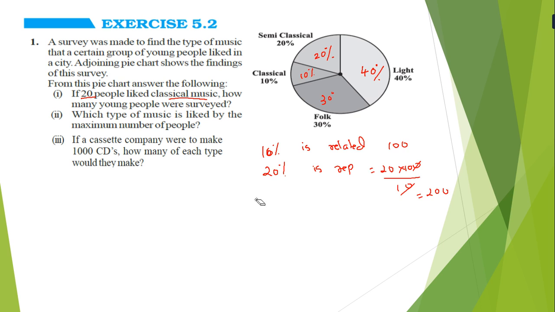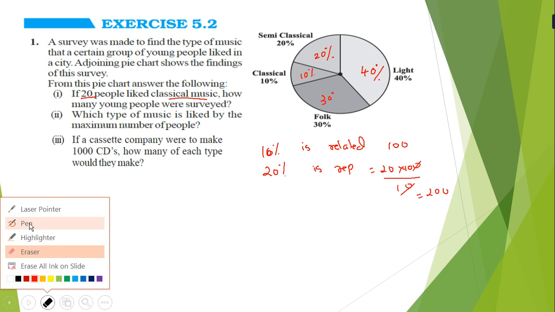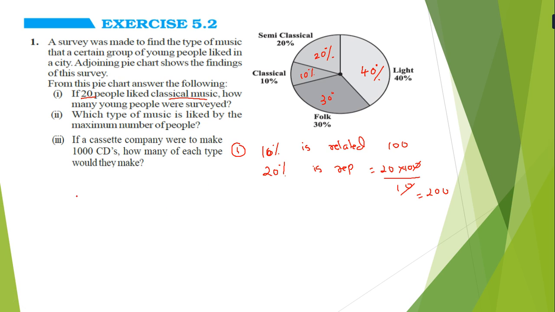So that is question number 1. Now question number 2. Which type of music is liked by the maximum number of people? You will see that it is light music. Light music is liked by the maximum people, that is 40%, so it is maximum.